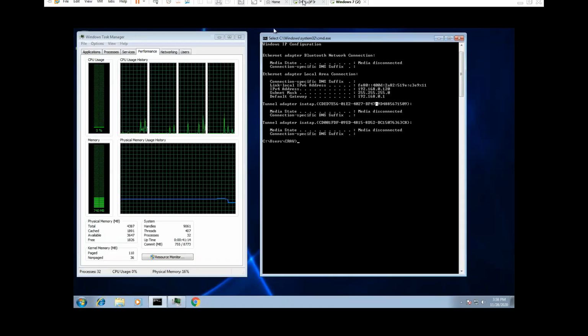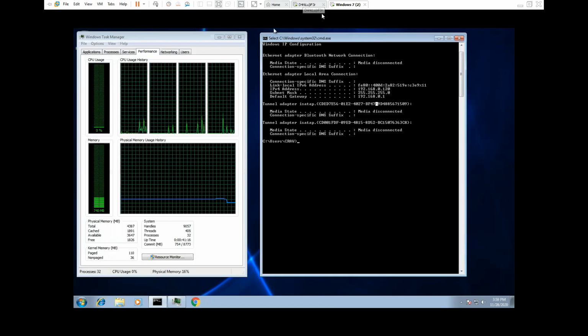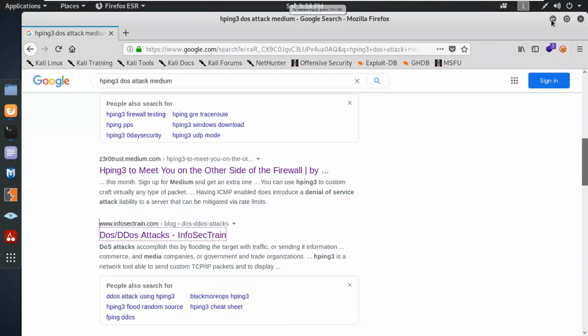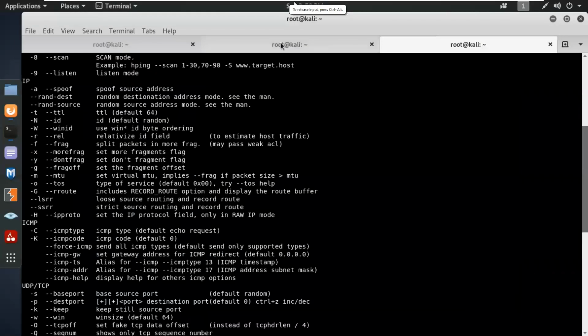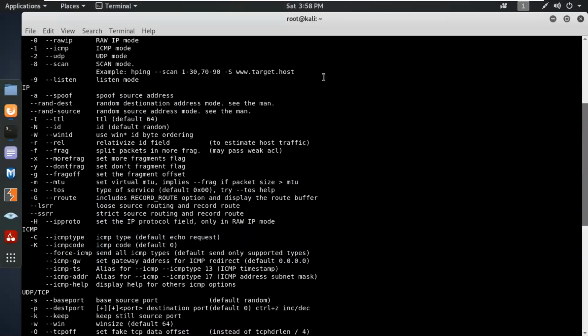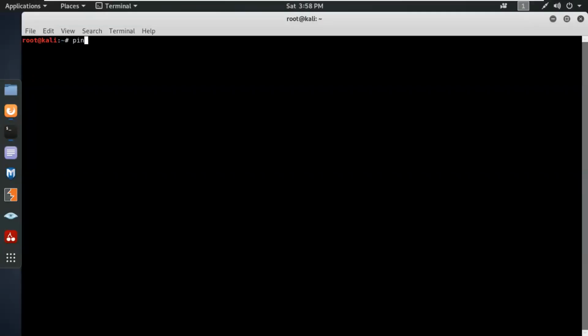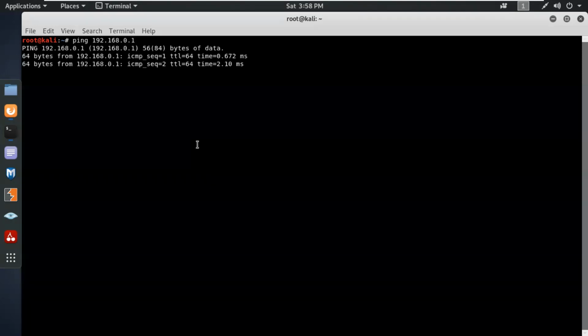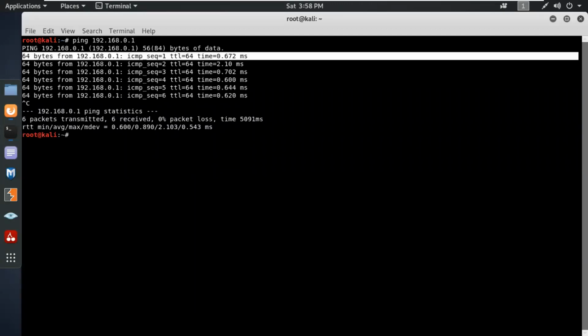But the ping command basically uses a 64 byte packet to be transferred. So let's see a normal ping command. If I do a ping to the IP address, I can see a packet is generated, a constant value packet, which is 64 bytes.